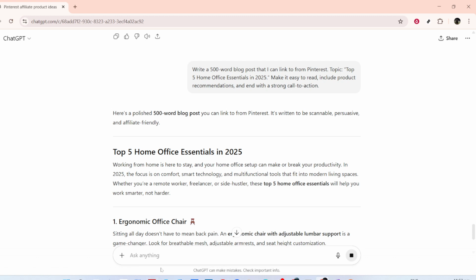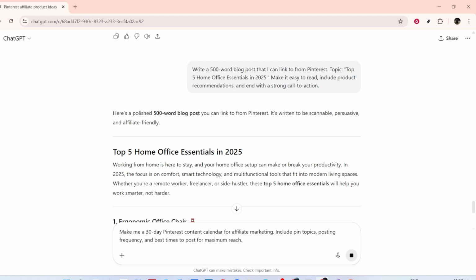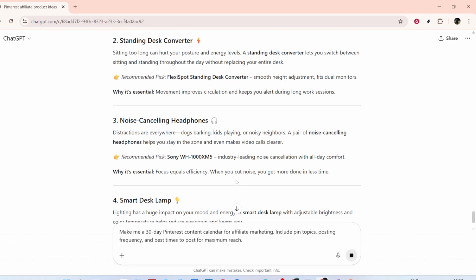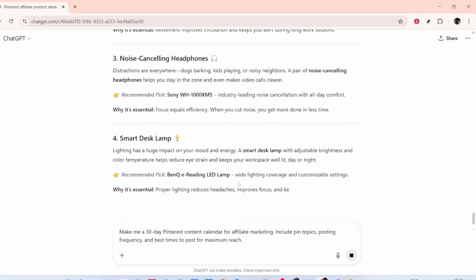And there you have it. By using ChatGPT as your creative partner, you can streamline your Pinterest affiliate marketing strategy, making it both effective and efficient. I hope you found this guide helpful.